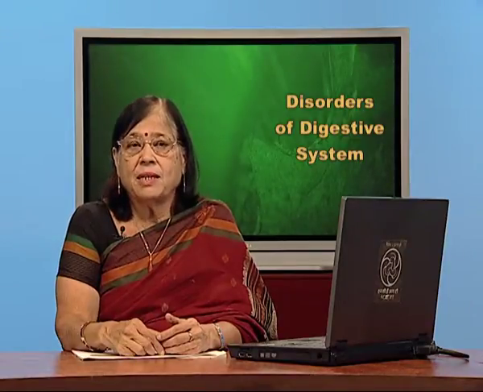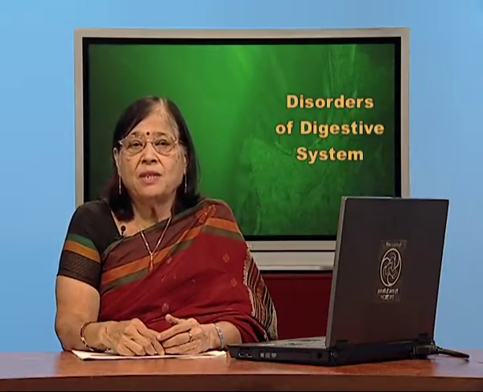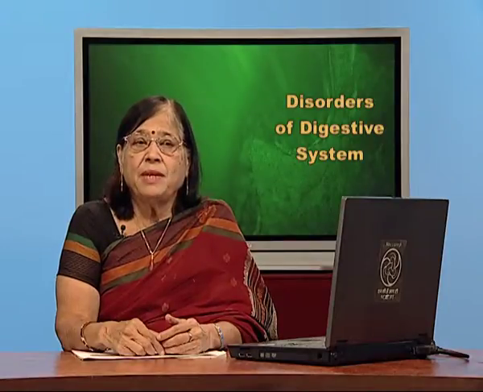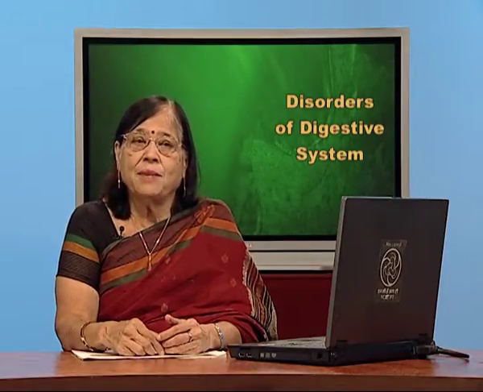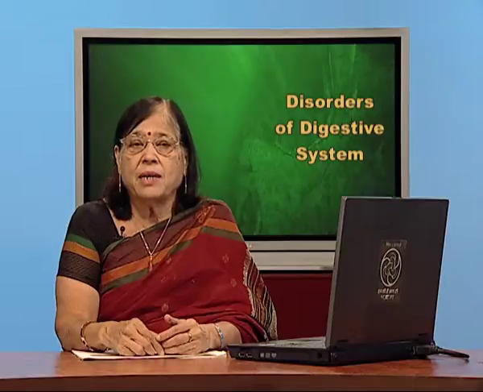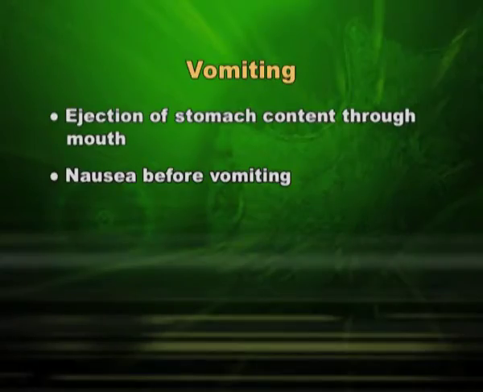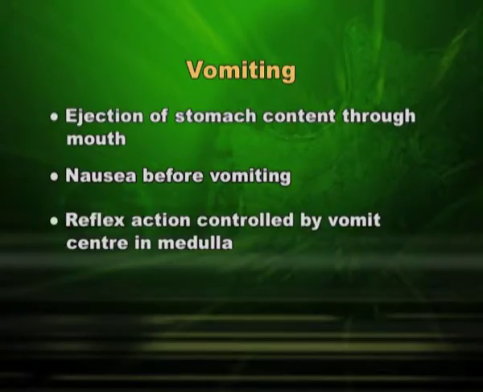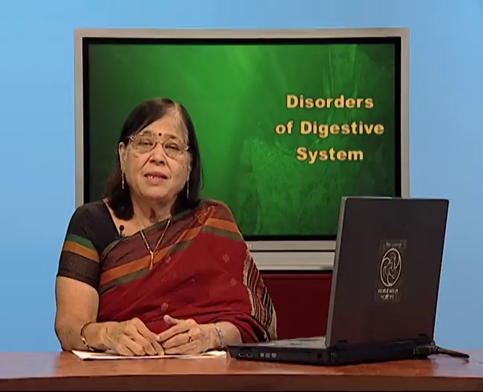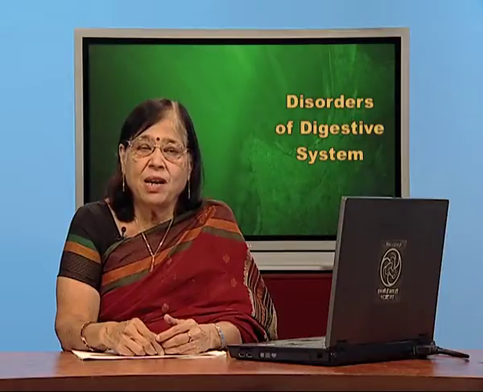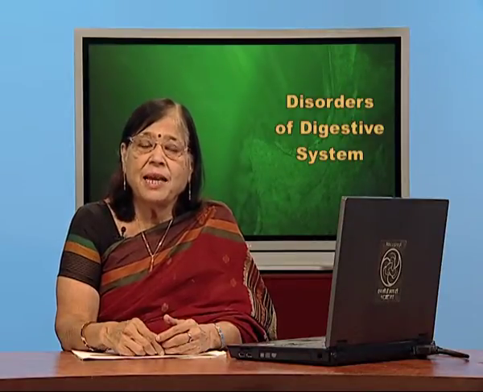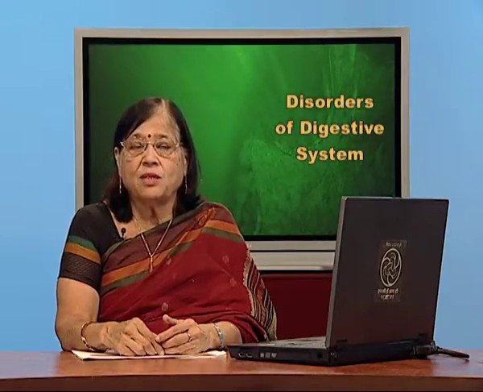content of the stomach. So, first thing you must realize that vomiting does not come out just as simple as throwing out stomach content. It starts from the brain, from the medulla part of the brain, then reflex action coming to the stomach, then feeling of giving out or throwing out, and then you are throwing out the stomach content.